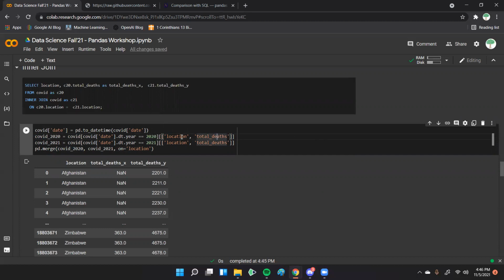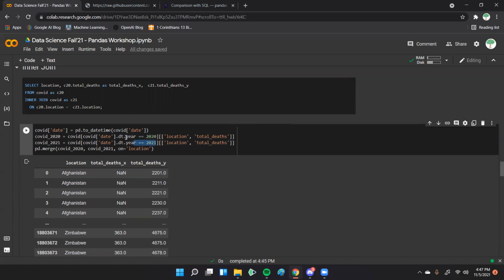Backing up to the line above, originally when we load that CSV file, we get these raw strings, which are dates. We're converting them to a native pandas datetime type, and that allows us to do some special things, which you can see right here. We type dt.year, and that will just get us the year, and we can compare that to 2020 or 2021.